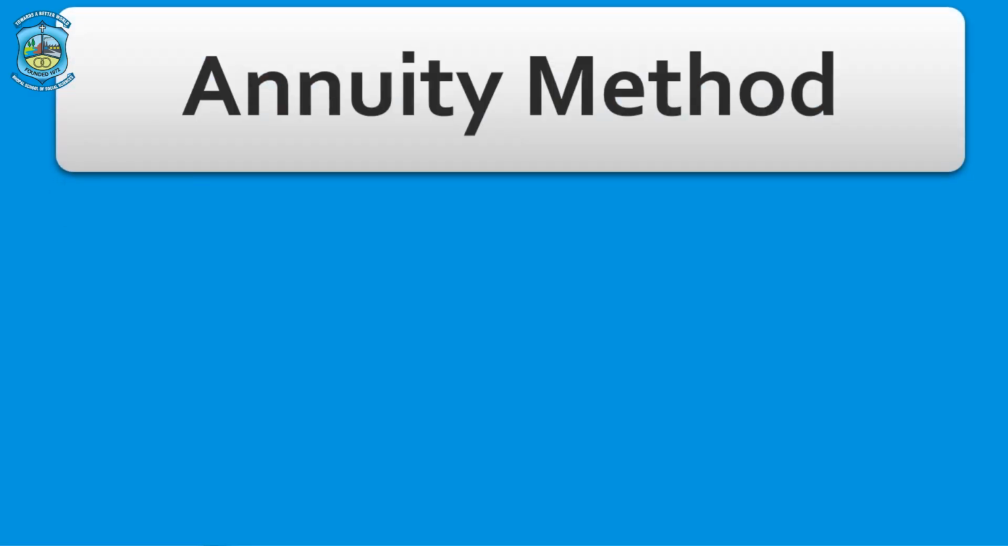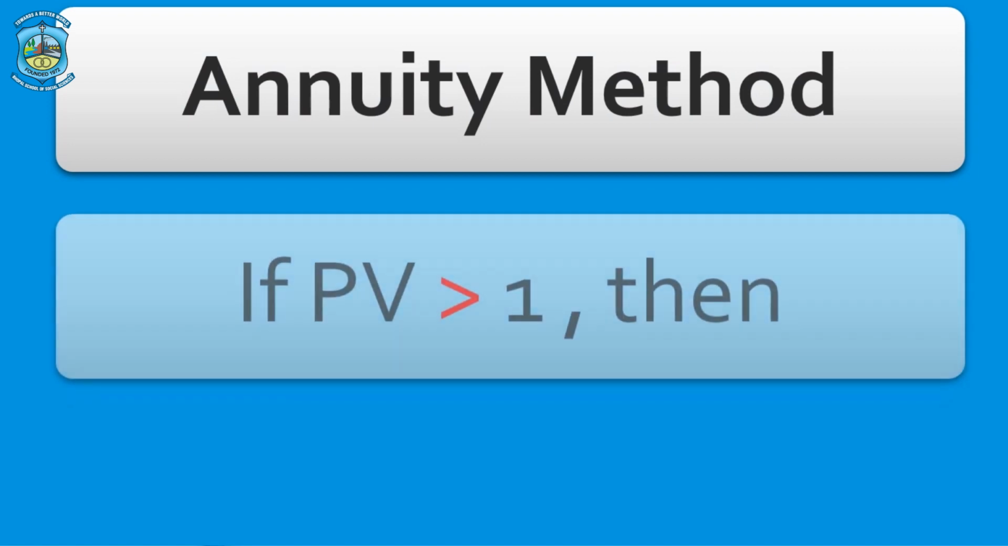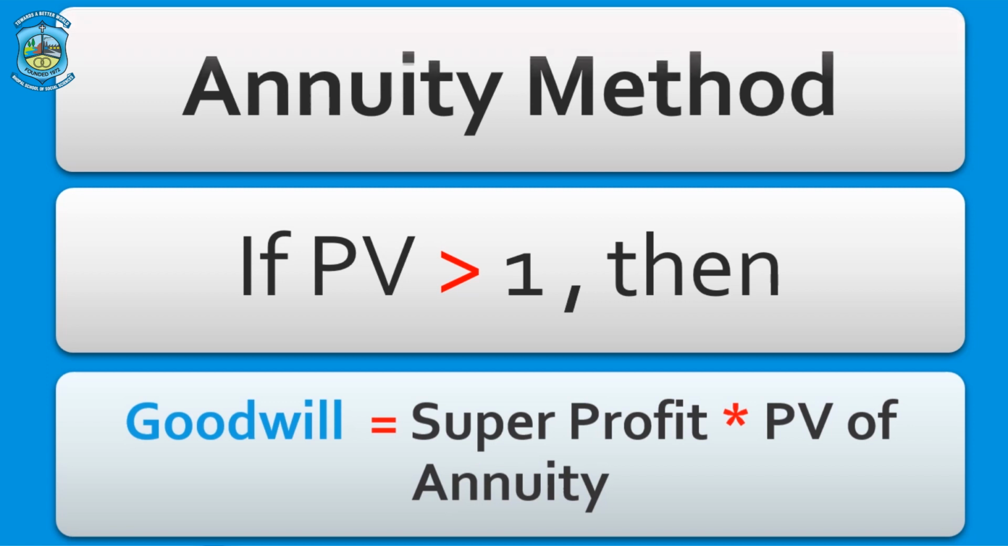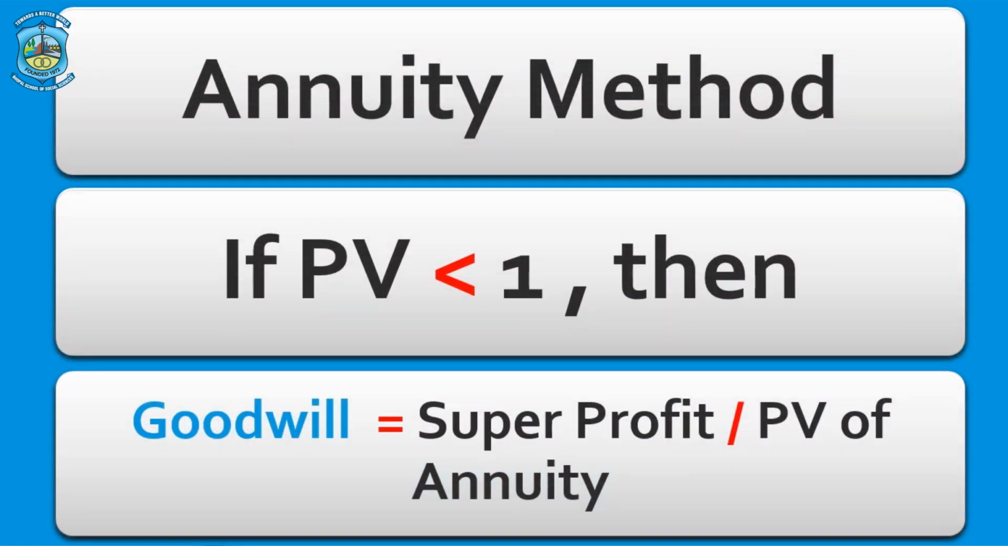The last one we have is annuity method. In annuity method, we consider the present value factor instead of number of years of purchase. If the present value factor is more than 1, then the formula of goodwill is super profit into present value factor. If the present value factor is less than 1, then the formula is goodwill is equal to super profits divided by present value factor.